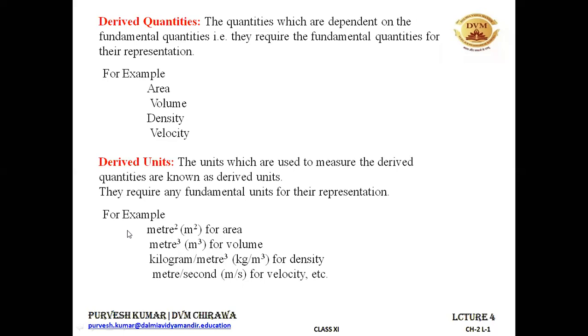I hope these things are clear. We are having two types of quantities. One is fundamental quantities, other one is derived quantities. There are only 7 fundamental quantities that exist till now in physics. All right. We are having only 7 fundamental quantities, and all the other quantities, they have been derived. We will be learning about those 7 fundamental quantities in a while. They are also known as basic quantities. All right. So all the other quantities are derived from the fundamental quantities.